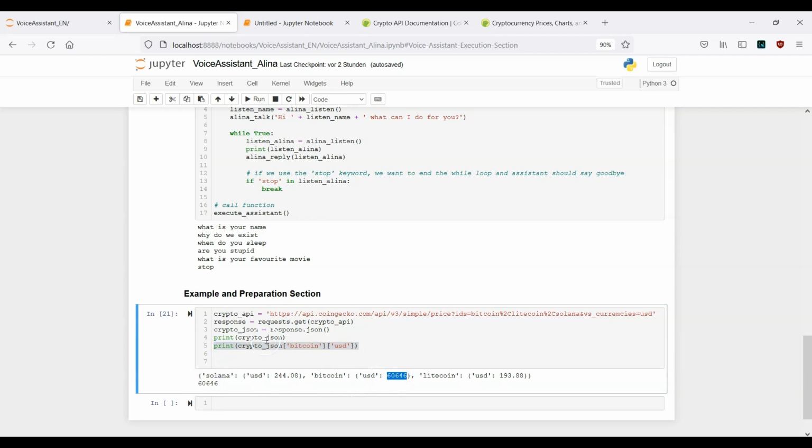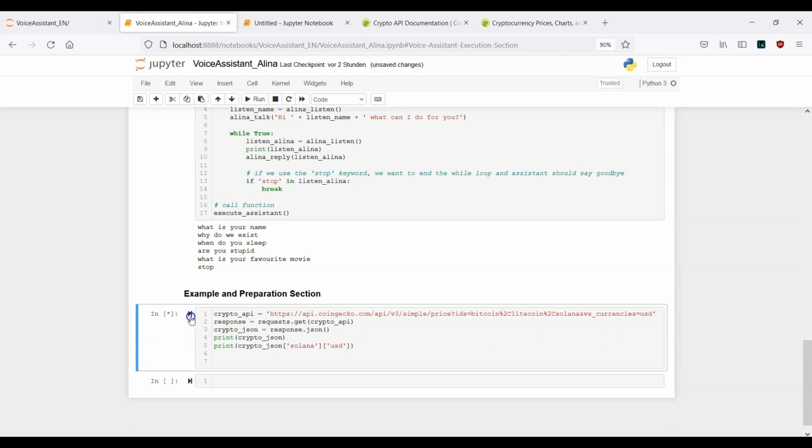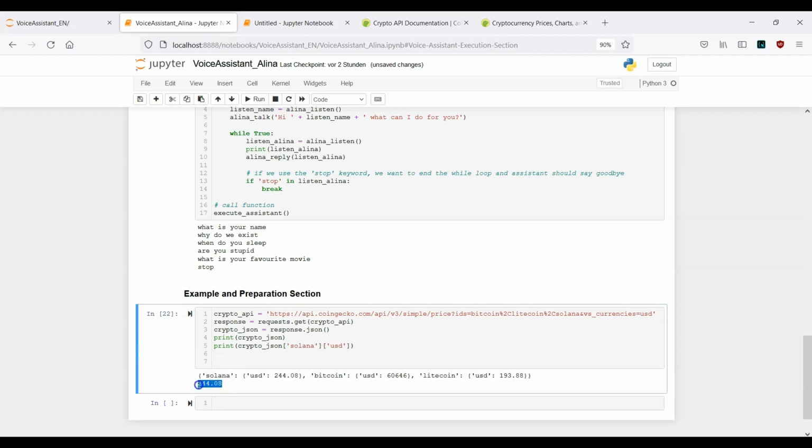Let's say you want to go ahead and replace Bitcoin with Solana. You can see here, you get the Solana price. And the same will apply to the Litecoin. So here in this example and preparation section, I want to show you the logic.